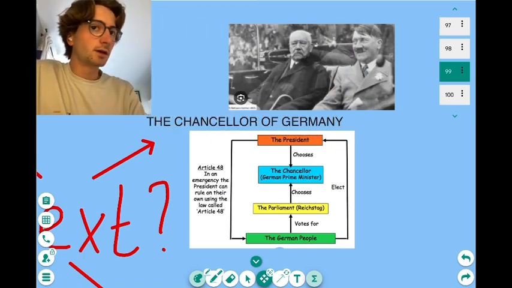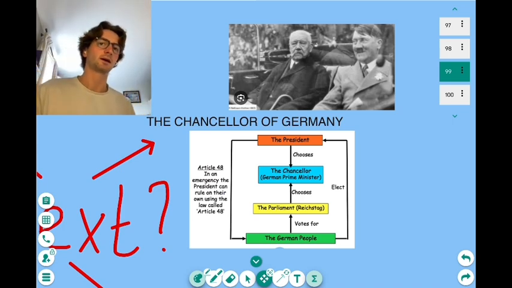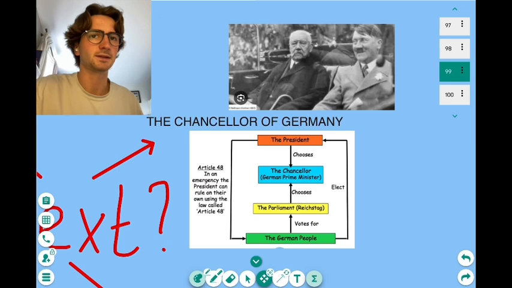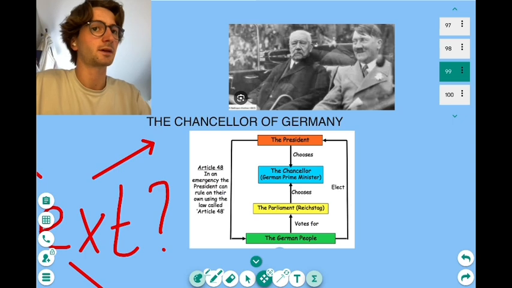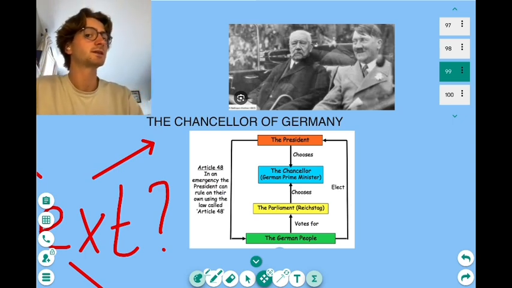So let's just have a look at this photo here. What can you tell me about the man to the left of Hitler there? Yeah, he doesn't look happy, does he? He's maybe uncomfortable, he looks a bit sad, a bit angry, but Hitler, he looks very happy. This man to the left is President Hindenburg, okay? The president is elected directly by the people, okay? But he's not anything to do with the Reichstag.